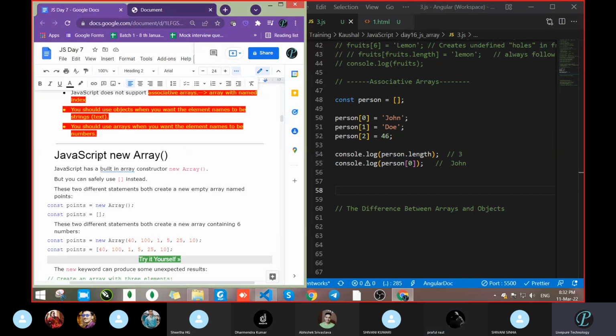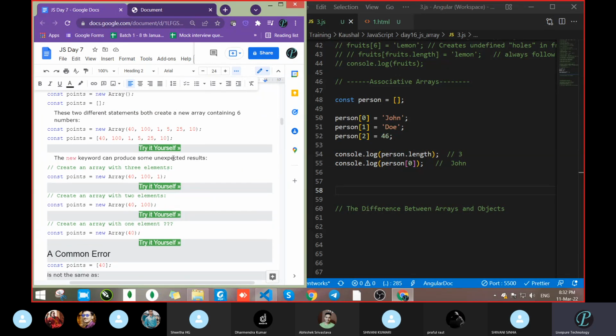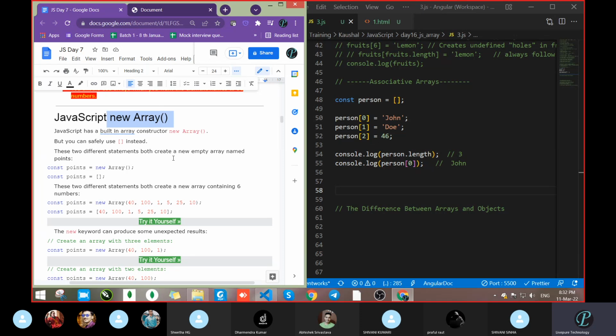So one more concept, that is new Array. As we saw with string and number everywhere, here also you can create the array with the new keyword. JavaScript has a built-in array constructor, new Array, which creates a new array.